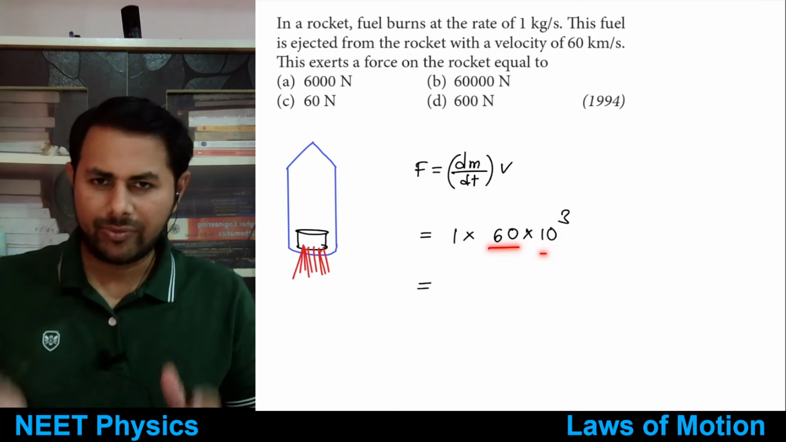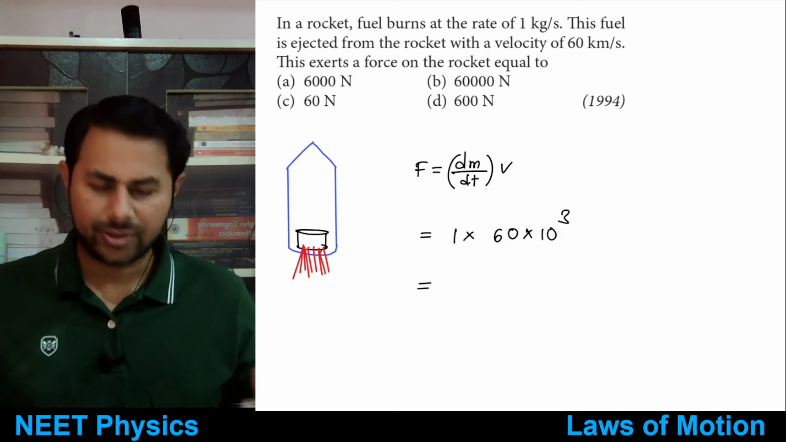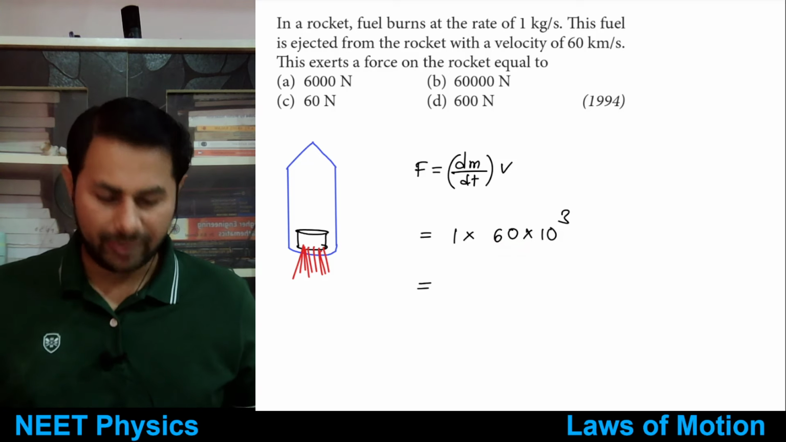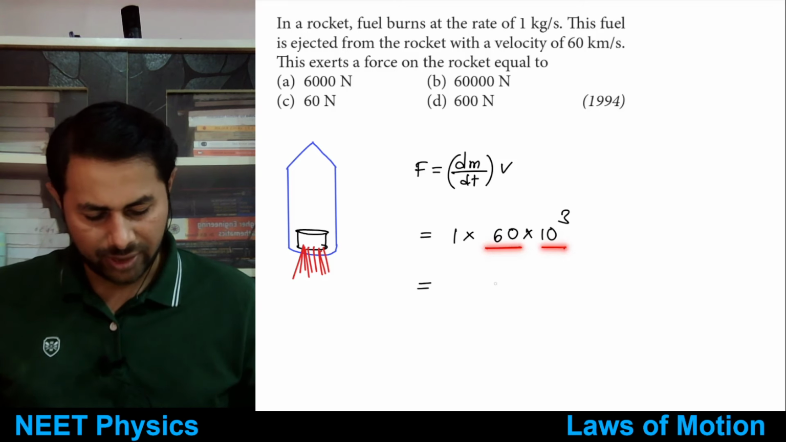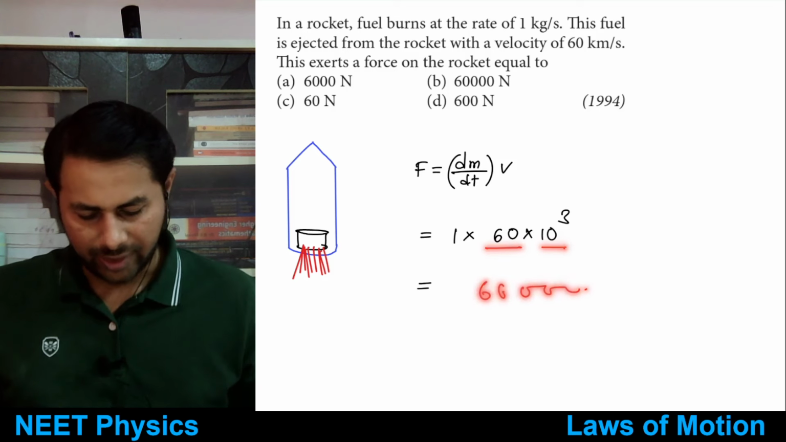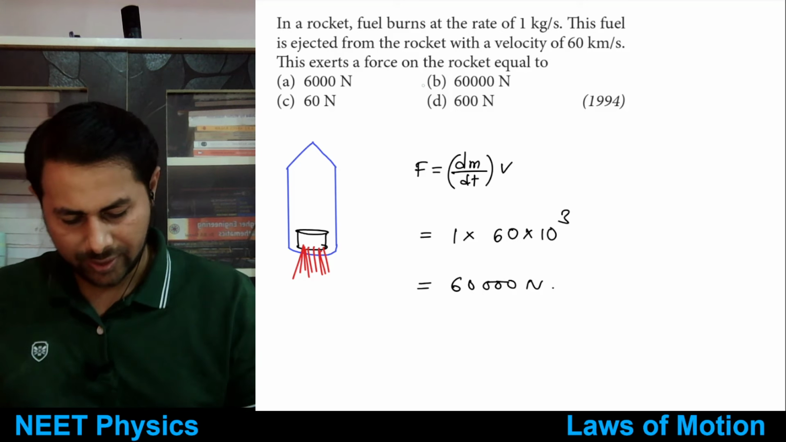Okay, you need to convert it to meters per second, right? So kilometers to meters, that's why you multiply by 10 raised to 3. So therefore it is 60 into 10 raised to 3 means 60,000, right? Yeah, 60,000 Newton. So the answer is option B.